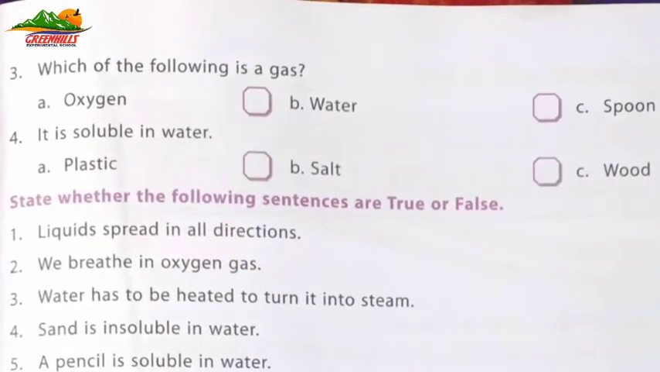Number 3, which of the following is a gas? A, oxygen, B, water, C, spoon. Number 4, it is soluble in water. A, plastic, B, salt, C, wood.